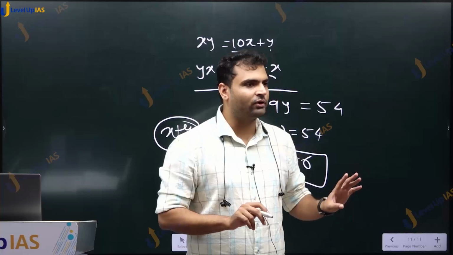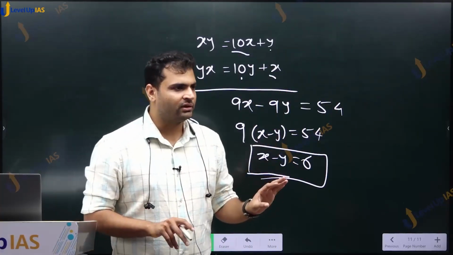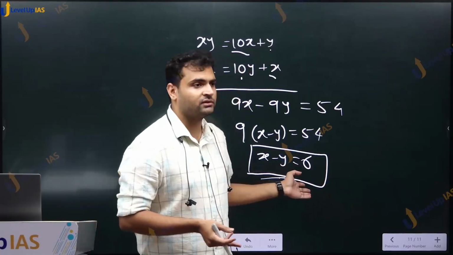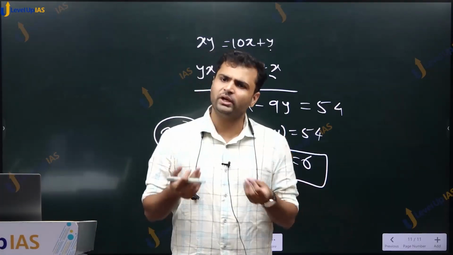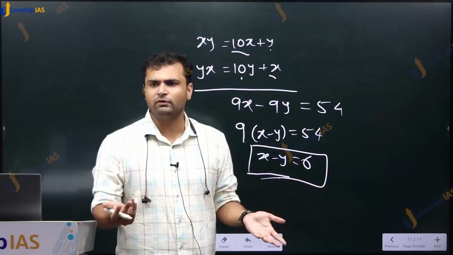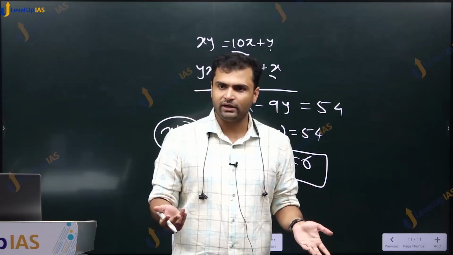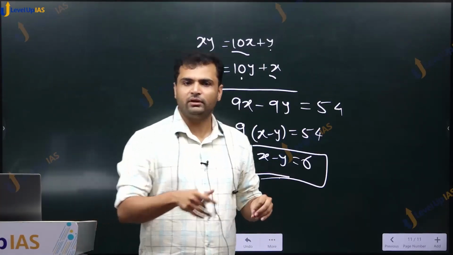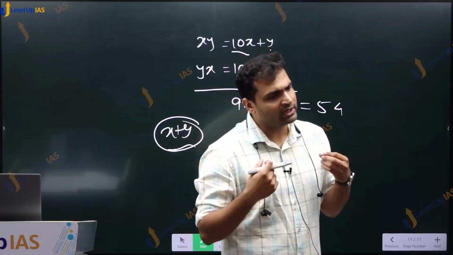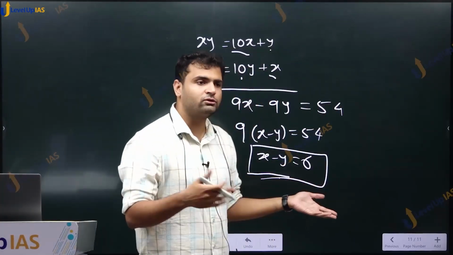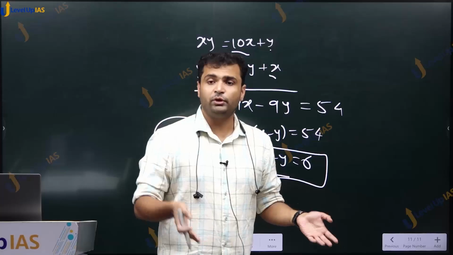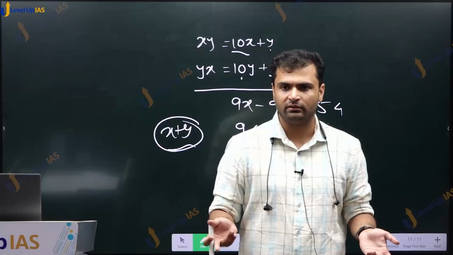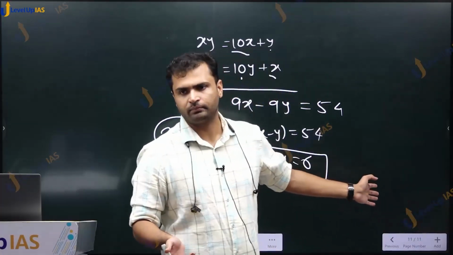What did I say? To solve for x and y, we need two equations. Did I say which equation? You give me any equation which is different from this, I am fine with it. I can solve for x and y. I don't necessarily need x into y. I don't necessarily need the product of two numbers to be some number. You can give me any equation which is different from this and I will solve for x and y. But because the statement is saying only, meaning only if you give this equation will you be able to solve, that is not correct. You give me any equation and I'll solve.